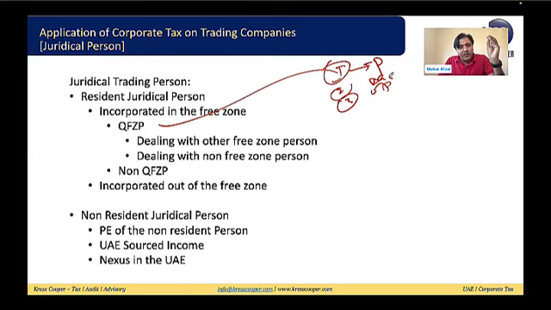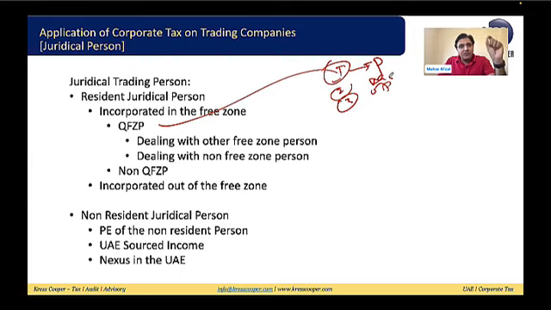If the company registered within the free zone, if the company incorporated within the free zone, is meeting all these 6 conditions, then we can say the person is a qualifying free zone person.